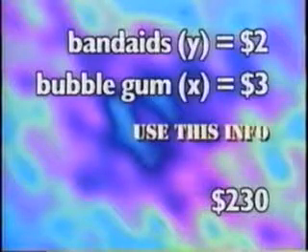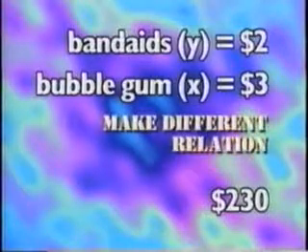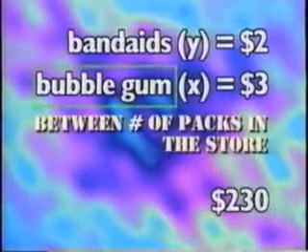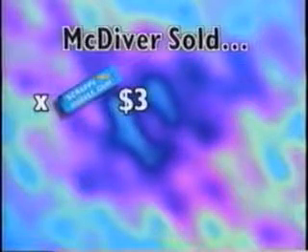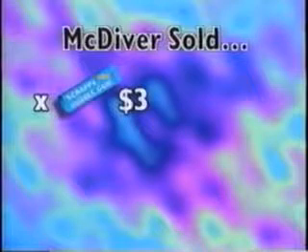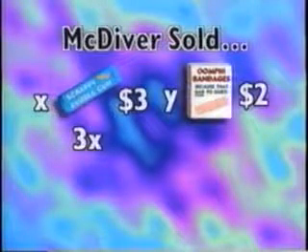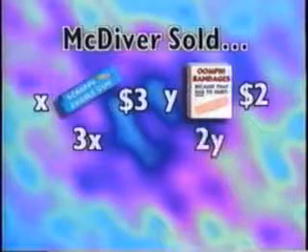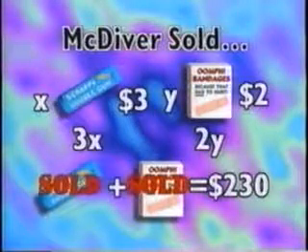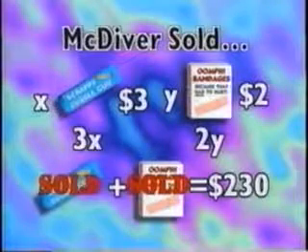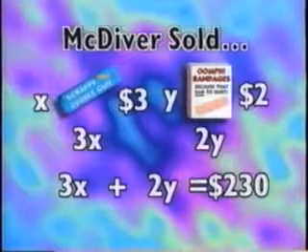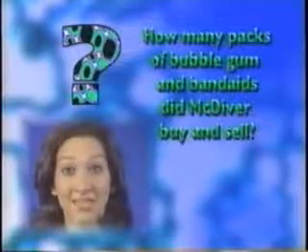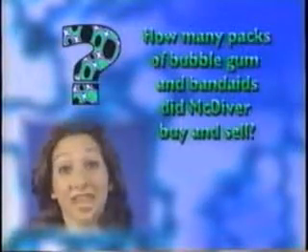We can also use this information to make another different relation between the number of boxes of Band-Aids and the number of packs of bubblegum that MacDiver has in the store. We know that MacDiver sold x packs of bubblegum at $3 each, which can be written as 3x. He also sold y boxes of Band-Aids at $2 a box, or 2y, and Band-Aids sold plus bubblegum sold equals $230. We can write this relation as the equation 3x plus 2y equals 230. So, the question is, how many packs of Band-Aids and how many packs of bubblegum did MacDiver buy and sell?